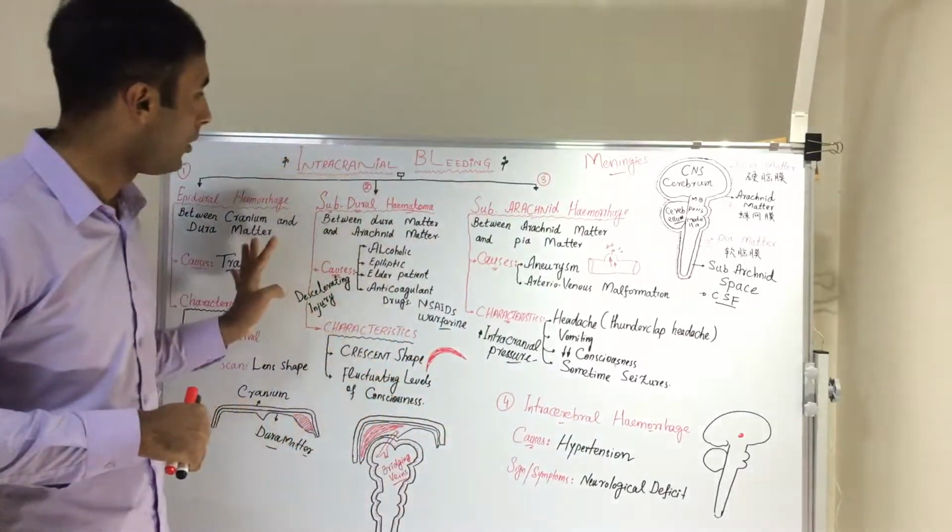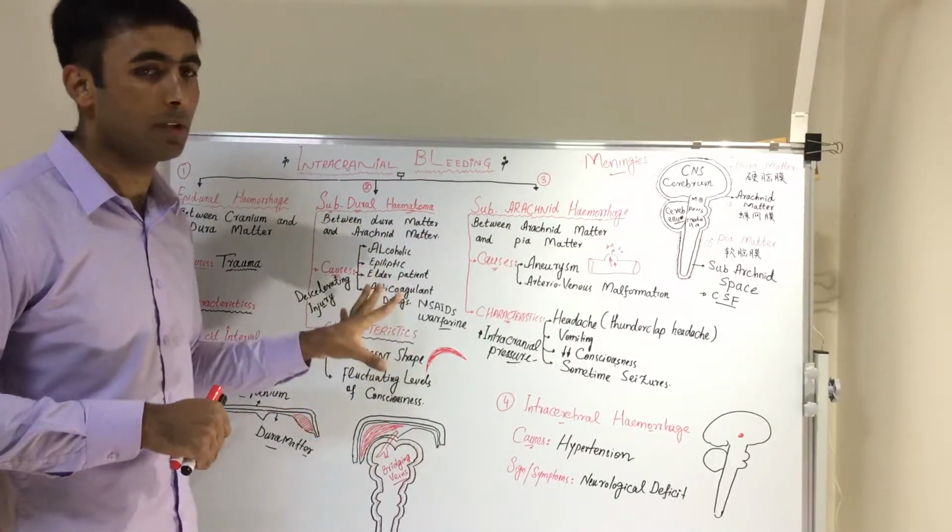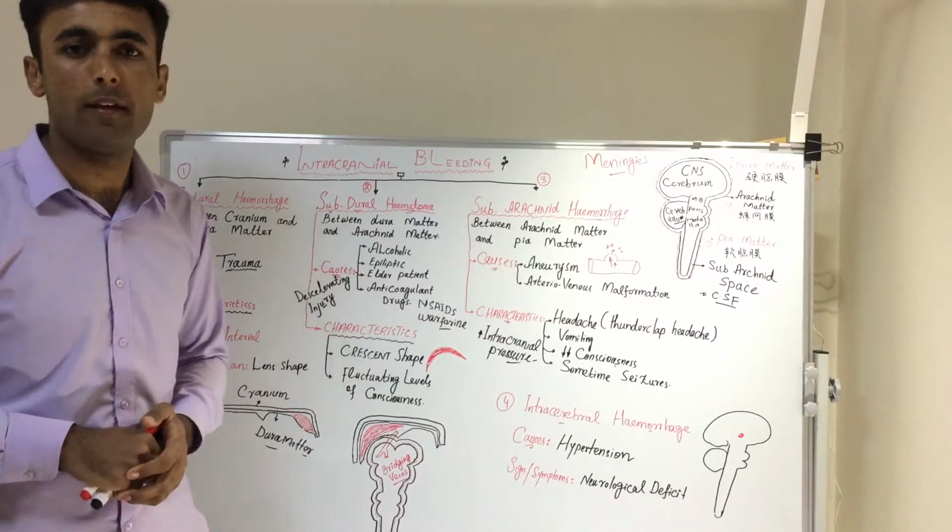But altogether, we have the intracranial bleedings, mainly these four types of intracranial bleeding. Thank you very much.